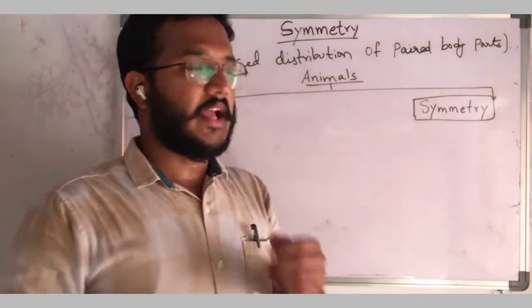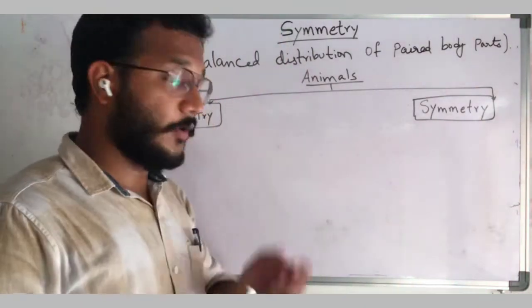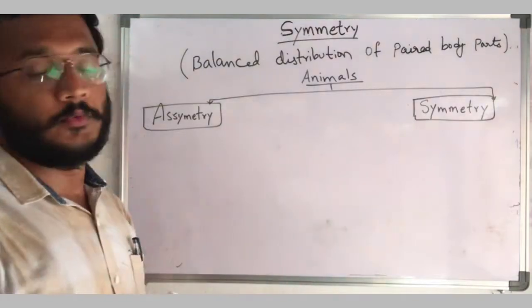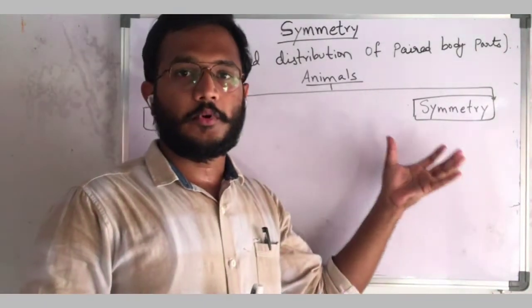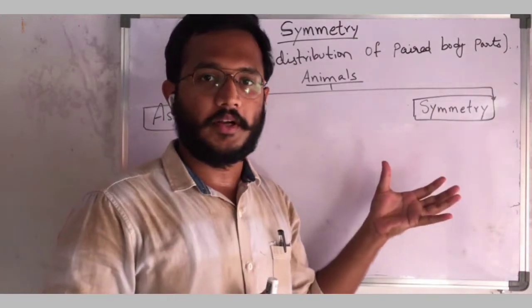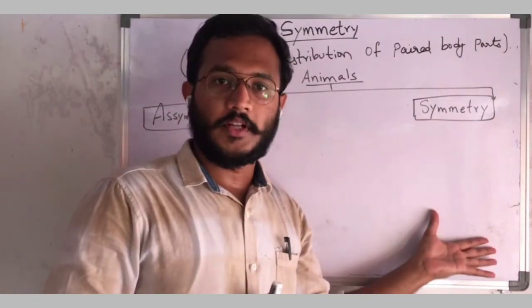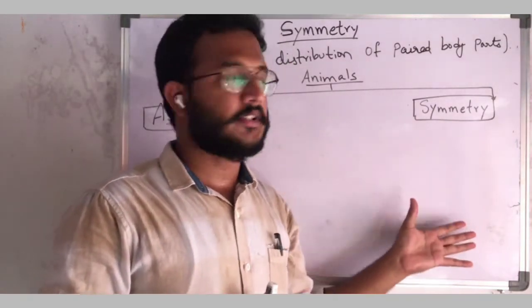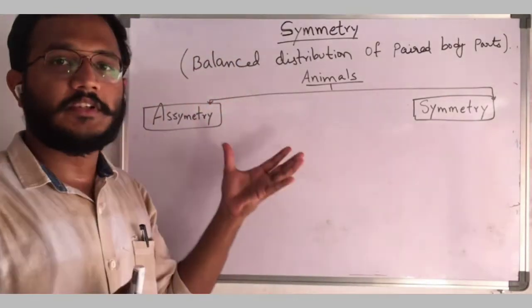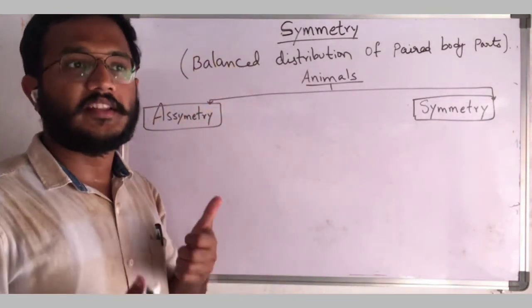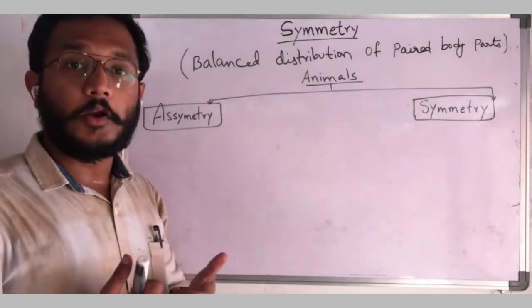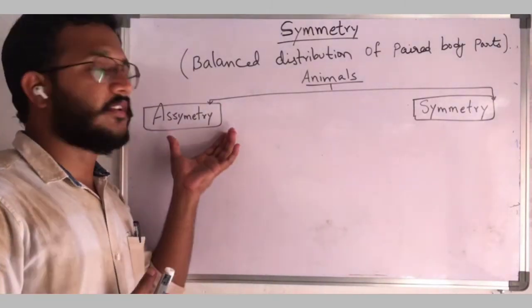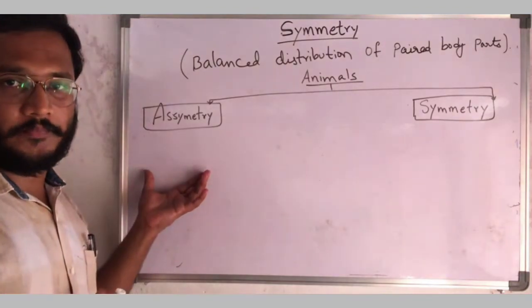In the animal kingdom, we can divide the whole animals into two groups. The animals which exhibit symmetry, with proper organization of the body parts, are one group, that means symmetrical animals. And the animals which are irregular in shape, whose body parts are not regularly arranged and not balanced, come under the group asymmetry.